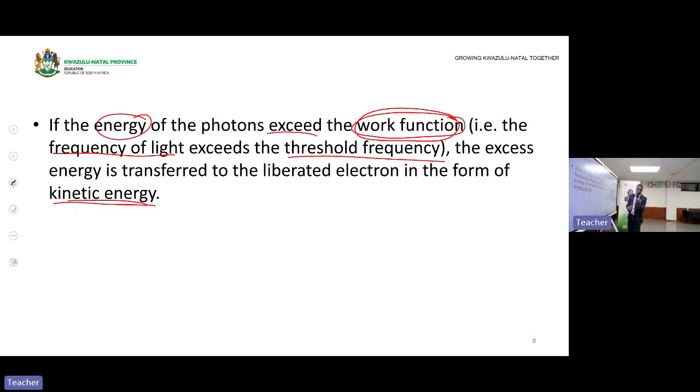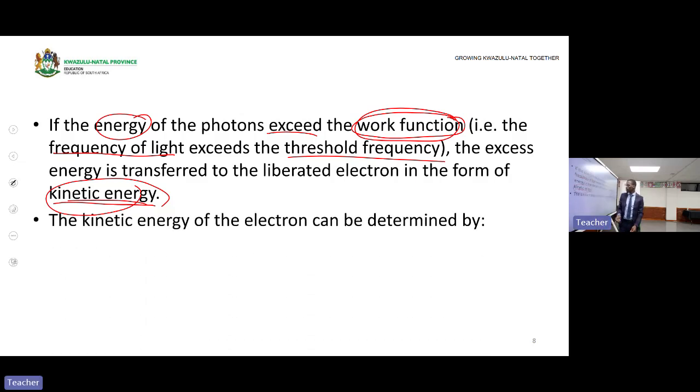Okay, we had three cases. Energy less than the work function, electrons will not be emitted. Energy equal to the work function, electrons will be emitted, but with what? With zero kinetic energy. Then the last one, if the energy of the photon is greater than the work function, electrons will be emitted and you will have remaining energy that will be what? A kinetic energy that will assist the electron to move away from the metal surface.